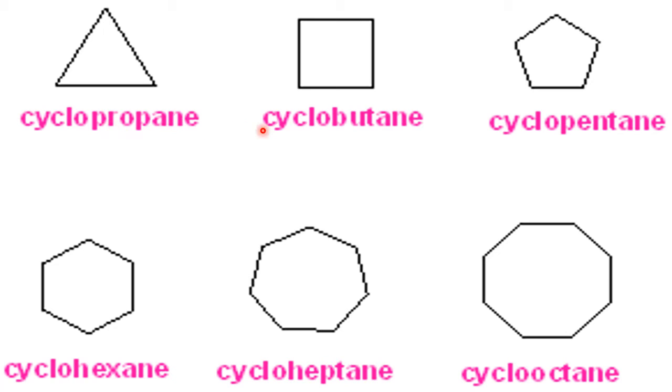In the same way, 4 carbons cyclobutane, 5 carbon atoms cyclopentane, cyclohexane, cycloheptane, cyclooctane, 8 carbon atoms. Depending upon the number of carbon atoms and the cyclic structure, these are generally called cyclohydrocarbons. They are not aromatic. They too are aliphatic, but they are cyclic.